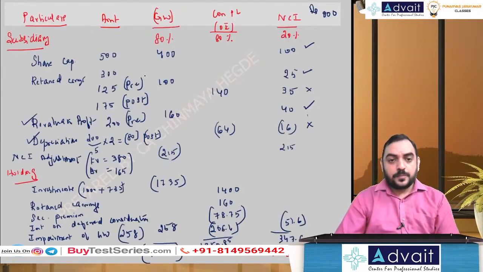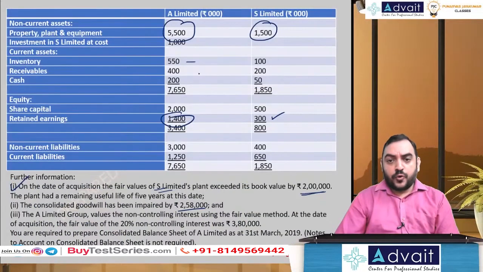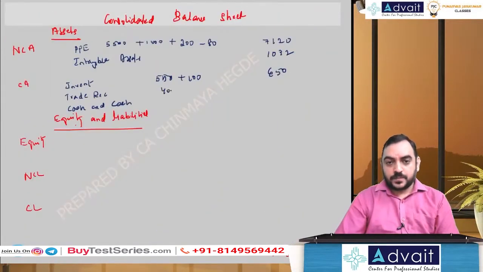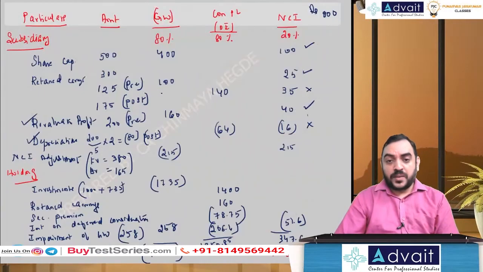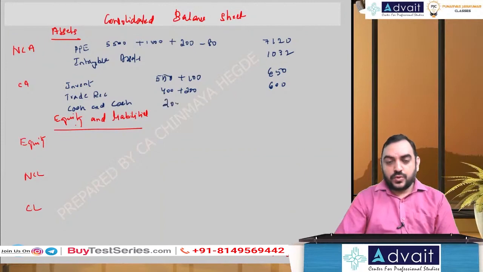Trade receivable 400 plus 200, 600. Cash and cash equivalent 200 plus 50, 250. Okay, that's all the asset side. 7120 plus 1032 plus 650 plus 600 plus 250, 9652.